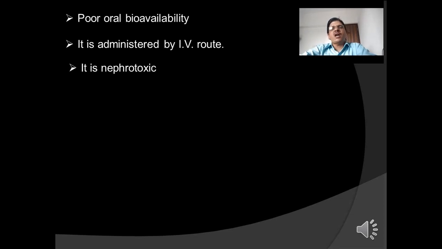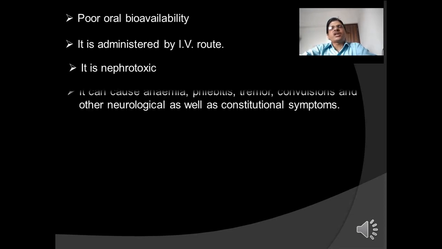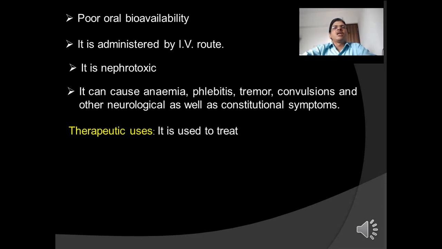Toxicity of foscarnet is high. It is nephrotoxic. It can cause anemia, phlebitis, tremor, convulsions and other neurological as well as constitutional symptoms. Constitutional symptom is a group of symptoms that can affect many different systems of the body. Examples include weight loss, fevers, headache, fevers of unknown origin, chronic pain, fatigue, dyspnea and malaise.